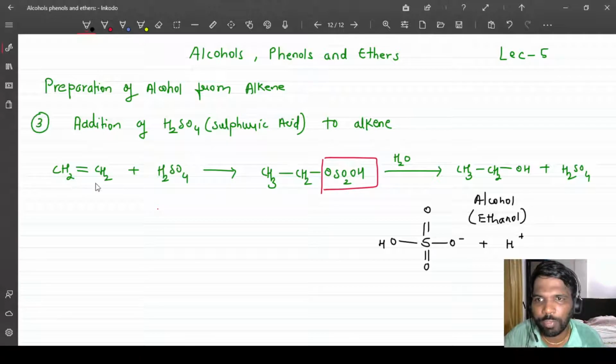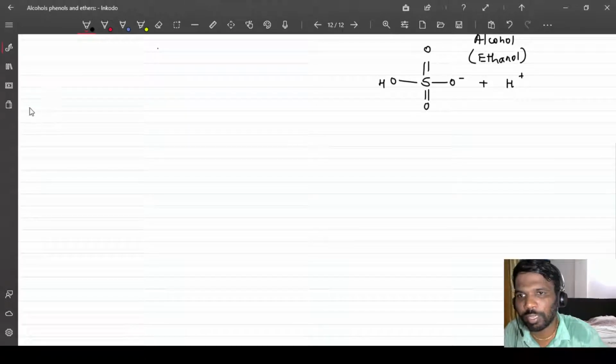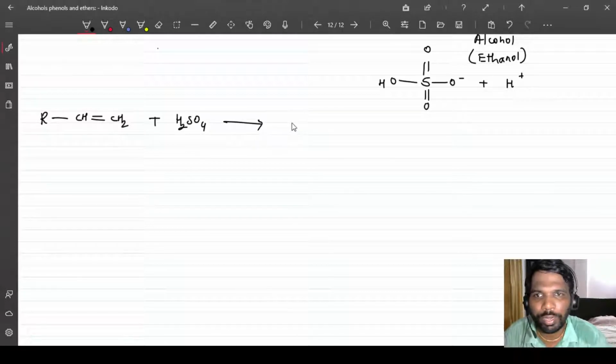Now, what if the alkene is asymmetric? I'll write an alkene and addition of sulfuric acid, H2SO4, to the asymmetric alkene. Then what product do you get? You get RCH.